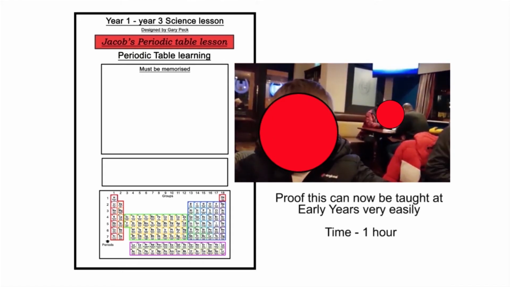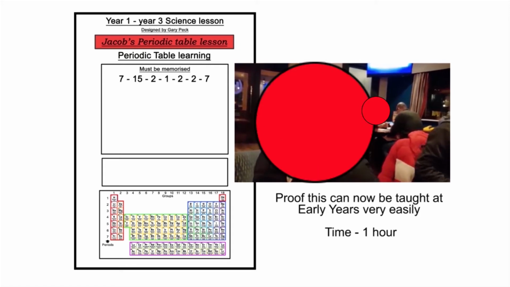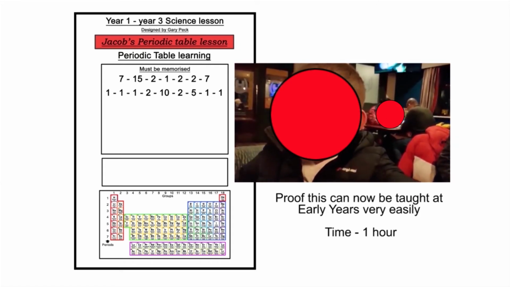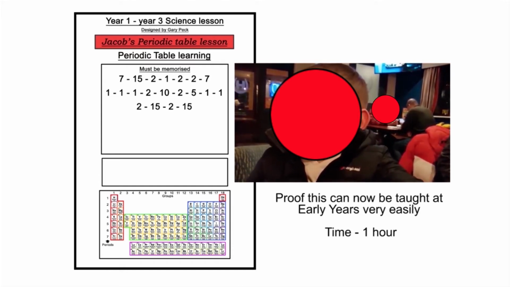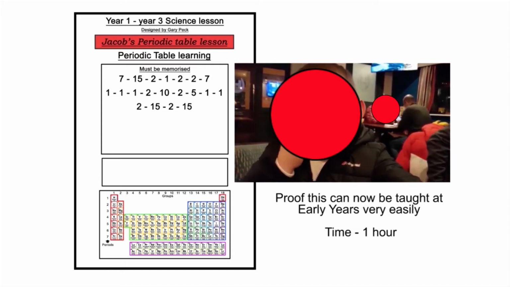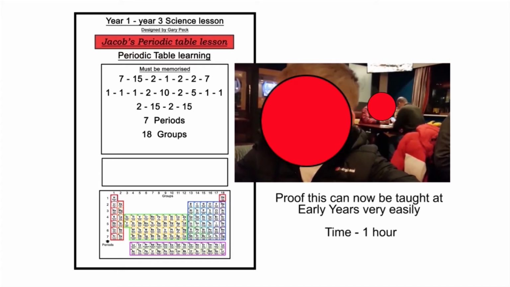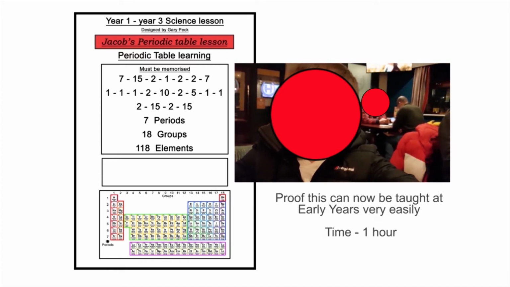Say your periodic table. So 15 to 1, 2, 2, 7, 1, 1, 1, 2, 10, 2, 5, 1, 1, 1, 2, 15, 2, 15, 7 periods, 18 groups, 118 elements, and silly ducks play football.